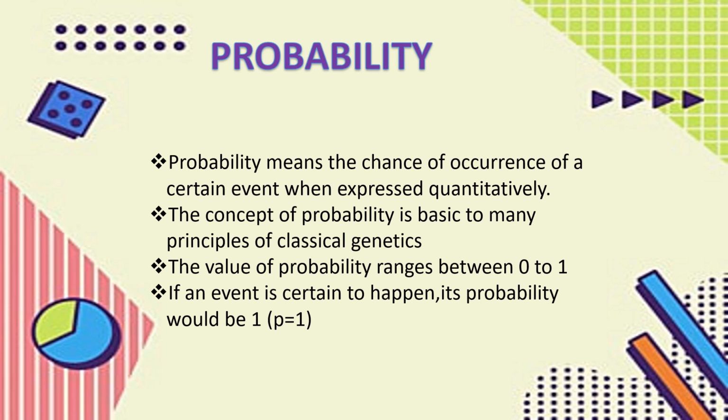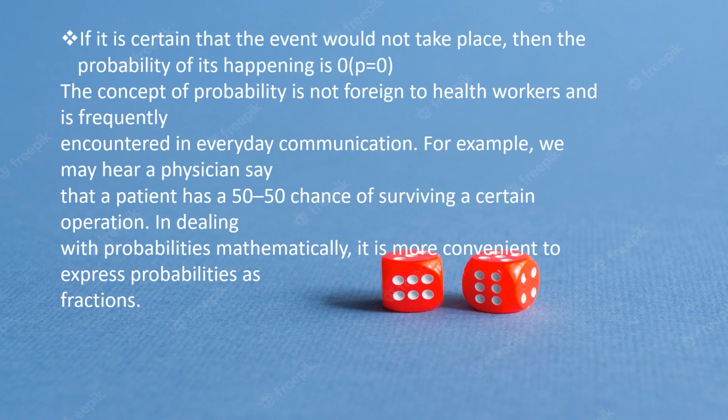And here the value of probability may range between 0 to 1. And if the value of probability is 1, that means that event will surely take place. And if the value is 0, what we can say is that the chance of occurrence of that event is 0%. It may not take place.